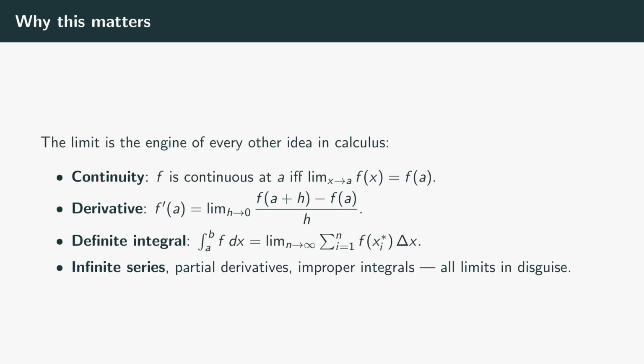Why did we spend 20 minutes on one definition? Because everything else in this course is a limit in a different costume. Continuity at a point is the statement that the limit equals the value of the function. The derivative is a limit of a difference quotient as the spacing goes to 0. The definite integral is a limit of Riemann sums as you slice the interval finer and finer. Infinite series are limits of partial sums. Improper integrals are the same trick with one of the endpoints chased off to infinity. Even the partial derivatives you'll meet in multivariable are limits, just taken one coordinate at a time. Once you actually understand what a limit is, what Cauchy intuited, and what Weierstrass made airtight, every other definition in this playlist is a special case of it.